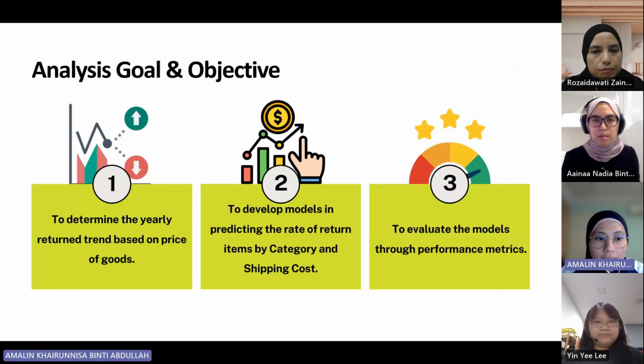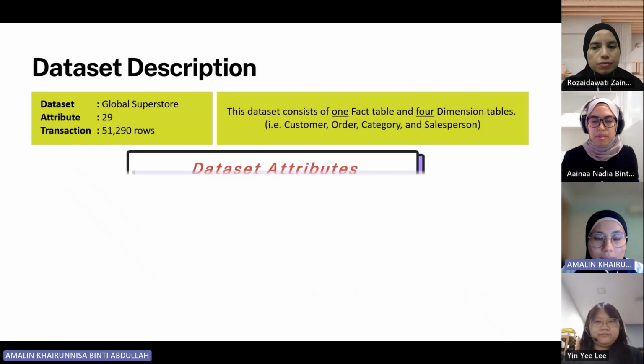We have 3 objectives. The first is determining the yearly return trend based on price of goods. Second is to develop models in predicting the rate of return items by category and shipping cost, as well as the third, to evaluate models through performance matrix.